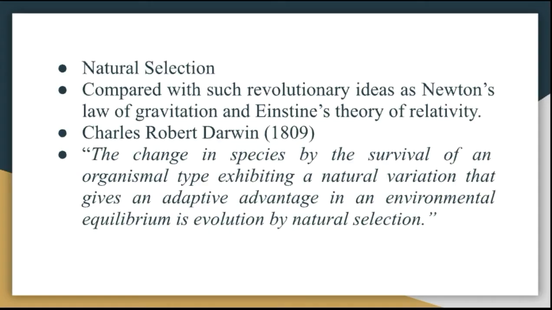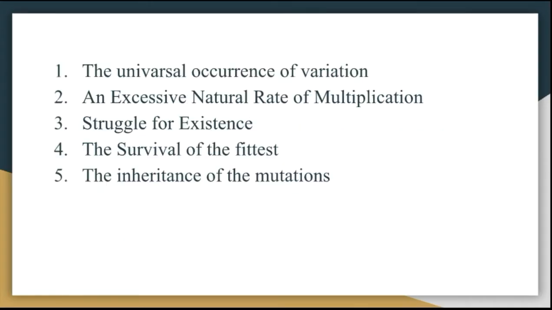Charles Robert Darwin was born on February 12, 1809, and he worked on the natural selection theory. In that natural selection theory he gave some postulates, or elements. The first element is the universal occurrence of variation, the universal occurrence of variation.